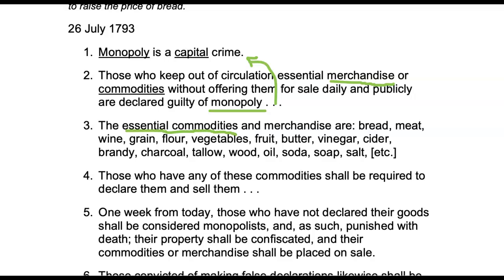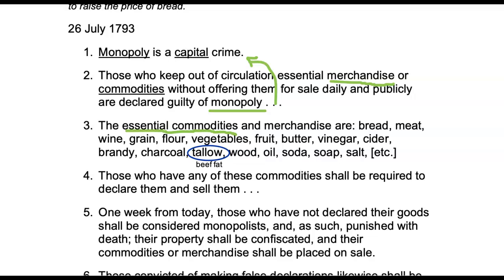So the essential commodities and merchandise are the following: bread, meat, wine, grain, flour, vegetables, fruit, butter, vinegar, cider, brandy, charcoal, tallow, which is a type of beef fat, wood, oil, soda, baking soda sort of thing for baking, soap, salt, etc. So they define what a commodity is.